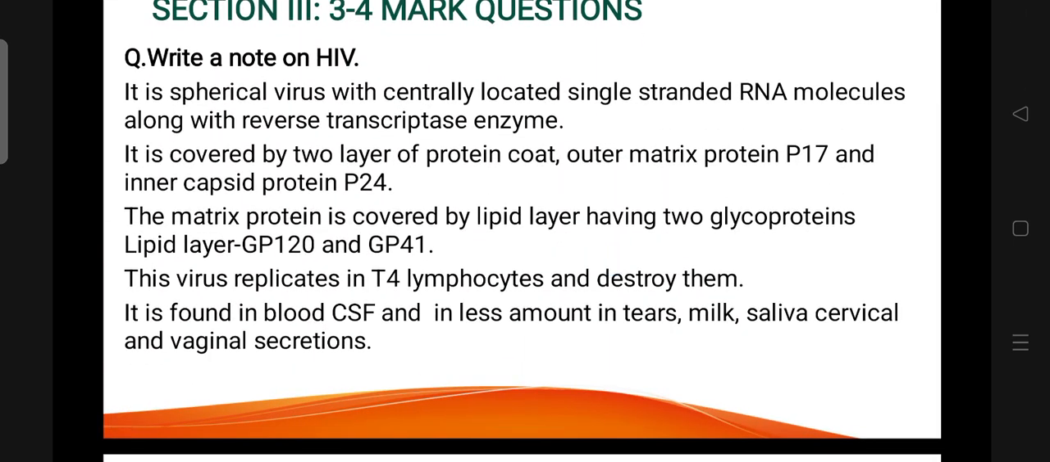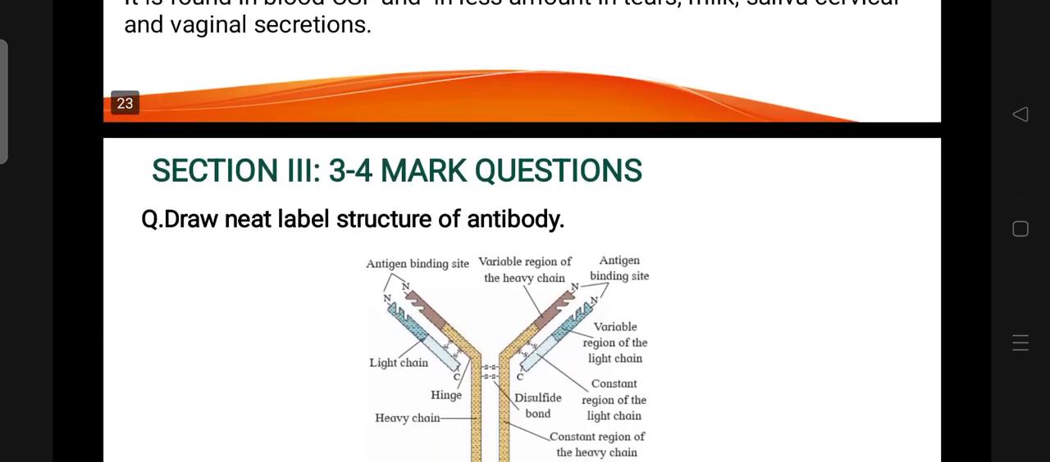Write a note on structure of HIV. It is a spherical virus with centrally located single-stranded RNA molecules with reverse transcriptase enzyme, covered by 2 layers of protein coat, outer matrix and inner capsid. The matrix protein is covered by lipid bilayer having 2 glycoproteins, GP120 and GP41. The virus replicates in T4 lymphocyte. It is found in blood, CSF, and in tears, milk, saliva, cervical and vaginal secretion.